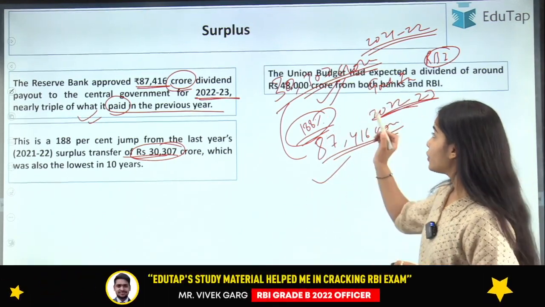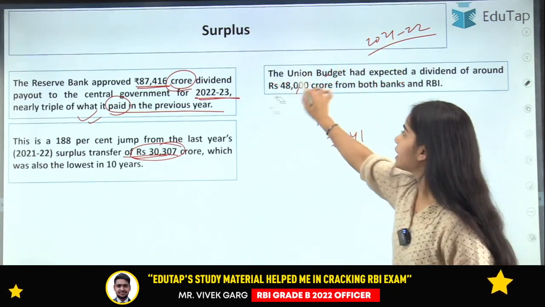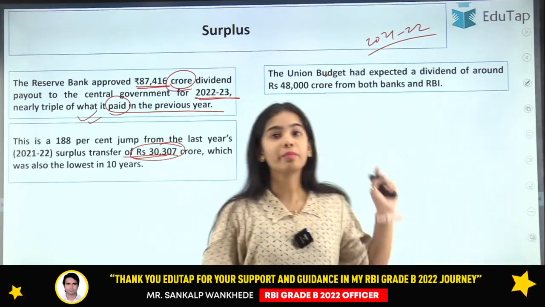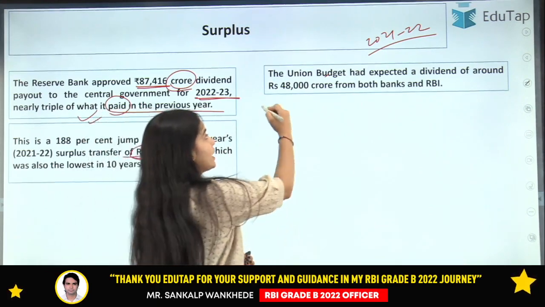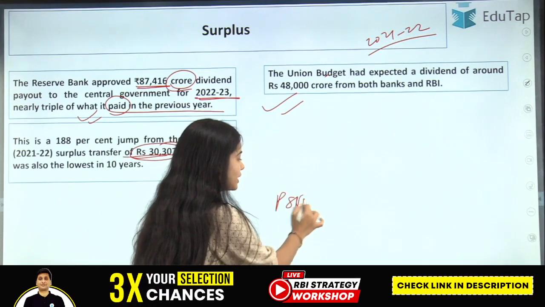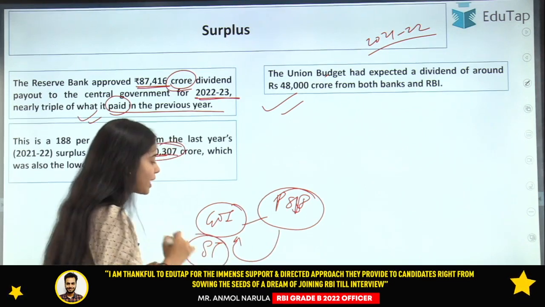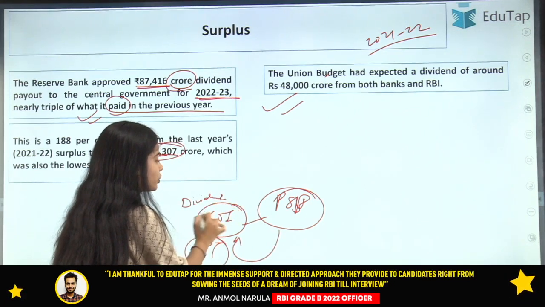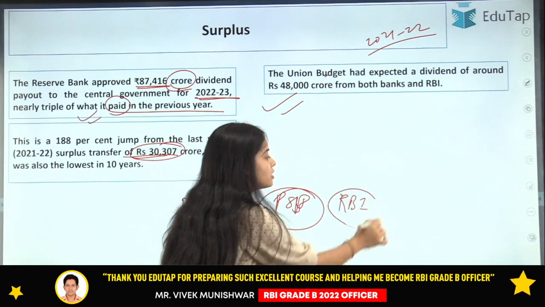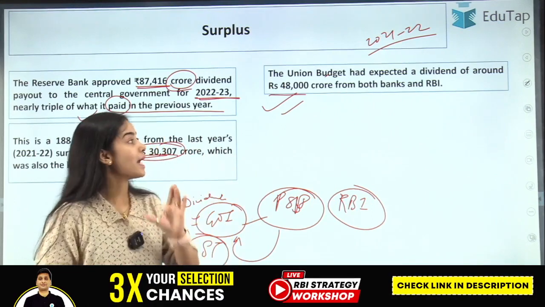Now, the Union Budget had expected a dividend of around 48,000 crore rupees from both banks and the RBI. The public sector banks are under the Government of India, so they also pay surplus transfers, or dividends, to the Government of India. So from the public sector banks and the Reserve Bank of India, the Government of India was expecting only around 48,000 crore rupees.